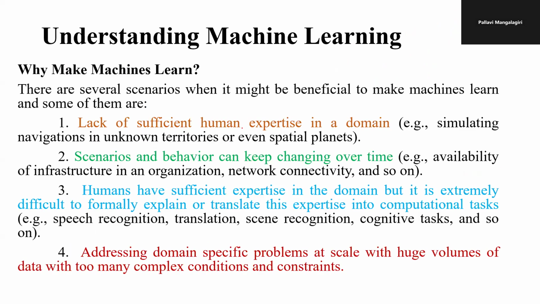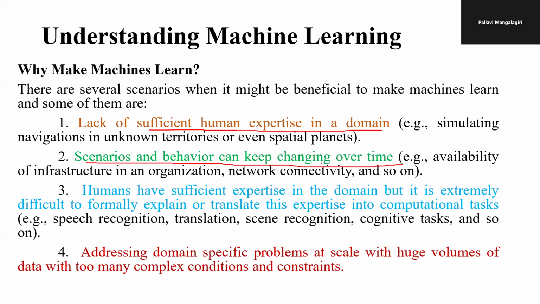Why are we making machines learn by themselves? Majorly, when we train machines with certain outcomes, there may not be sufficient human expertise left in our particular domain, and certain scenarios and behaviors can change rapidly over time.